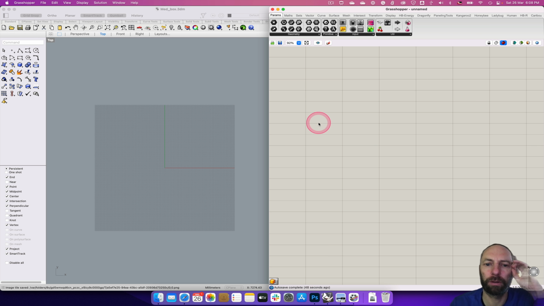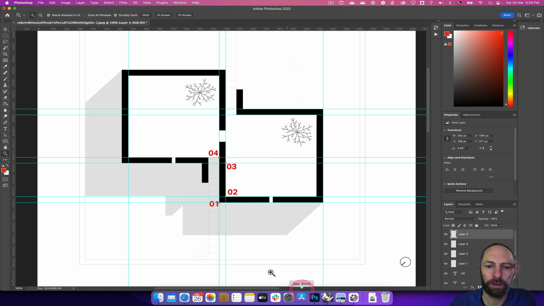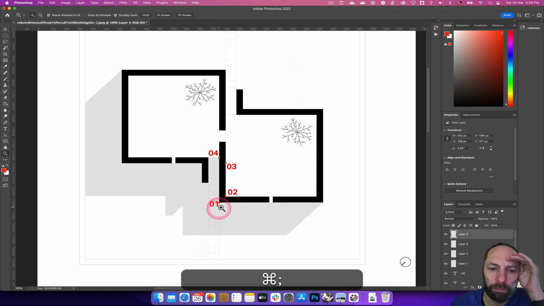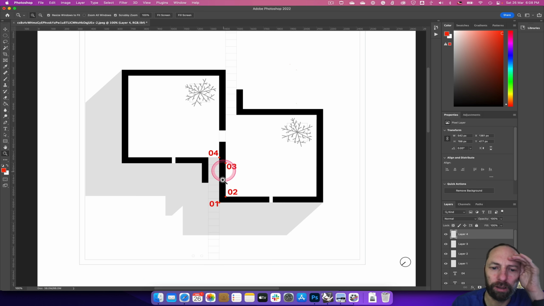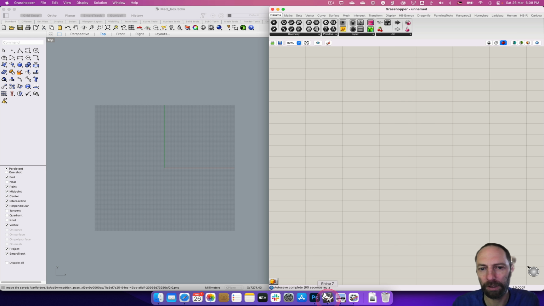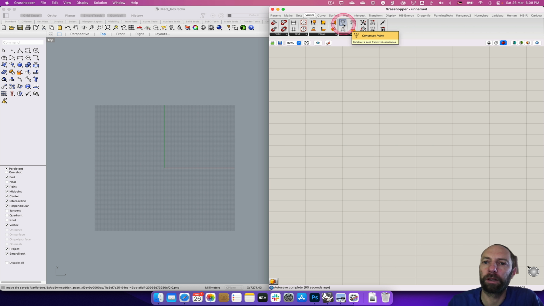The first thing we want to do is go back to Photoshop, and I've just labeled some points that we're going to use to guide us. So we want to start at point 1 there. So if we come back to here, we want to construct one of those. If we go vector, there's a little thing up there, construct point. So click and drag that down here, and that can be point 1.